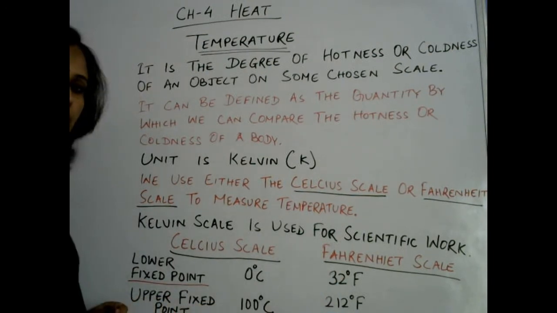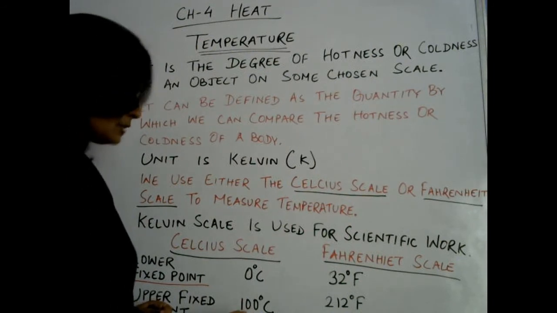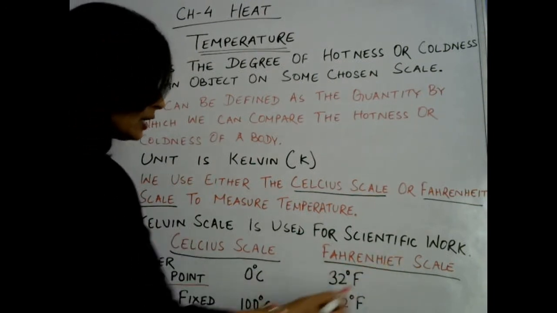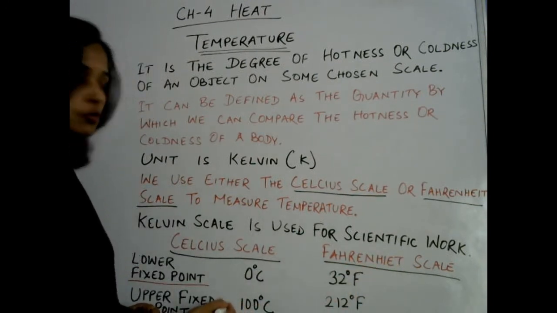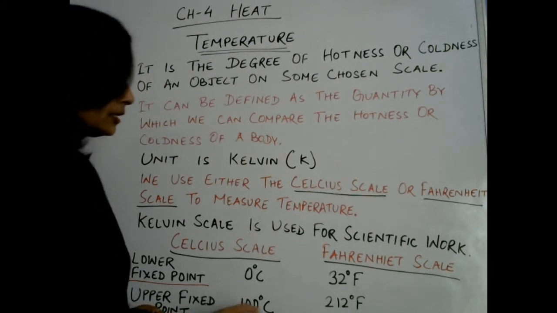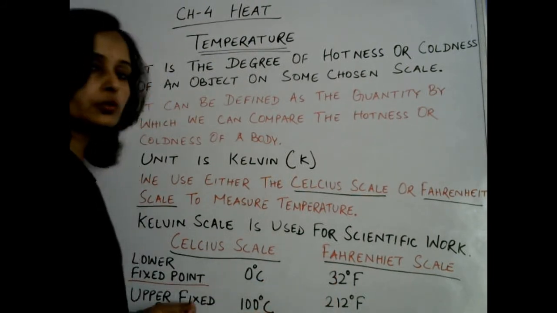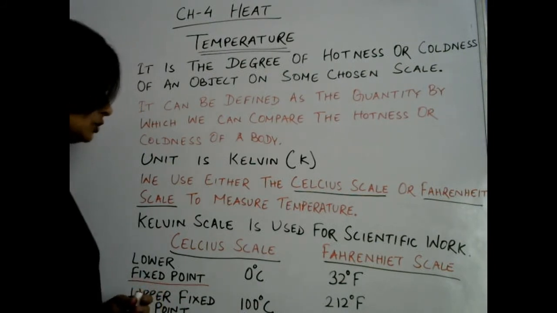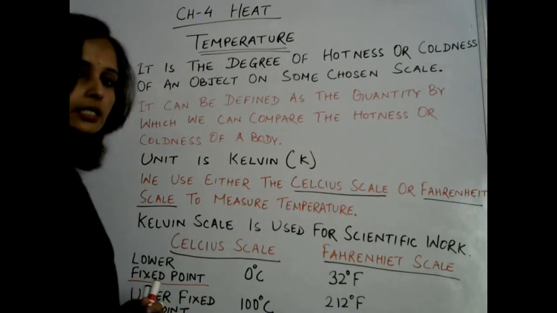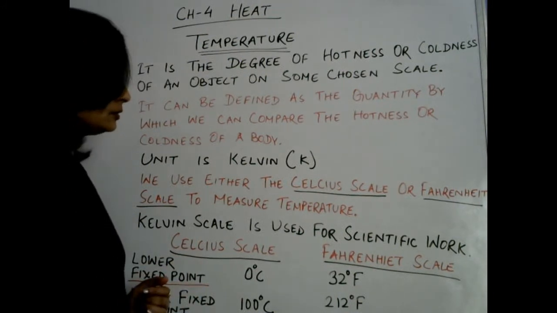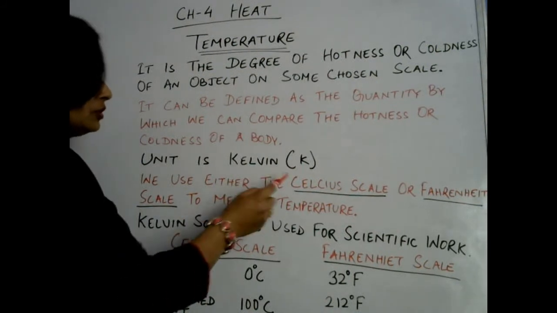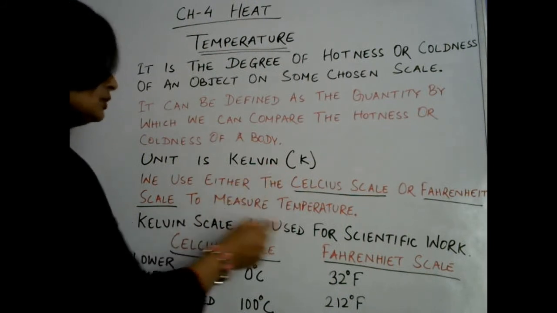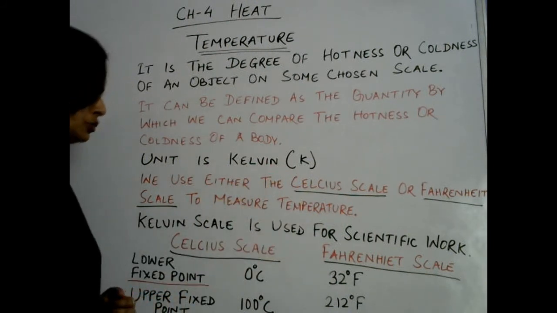Now the upper fixed point. The upper fixed point is the maximum fixed point that the Celsius scale and the Fahrenheit scale have. The upper fixed point of the Celsius scale is 100 degrees centigrade, and of the Fahrenheit scale it is 212 degrees Fahrenheit. So this is how the commonly used scales work, and the Kelvin scale is usually utilized for laboratories, basically for different kinds of scientific work, not in common use.